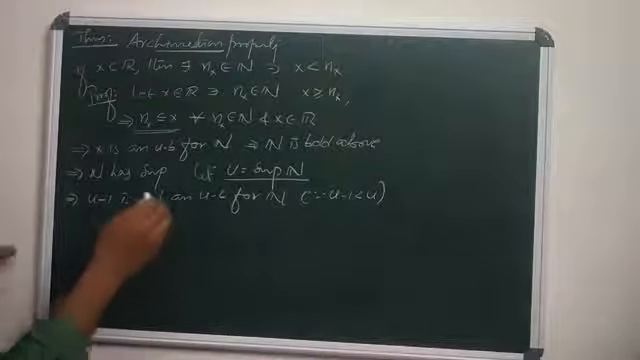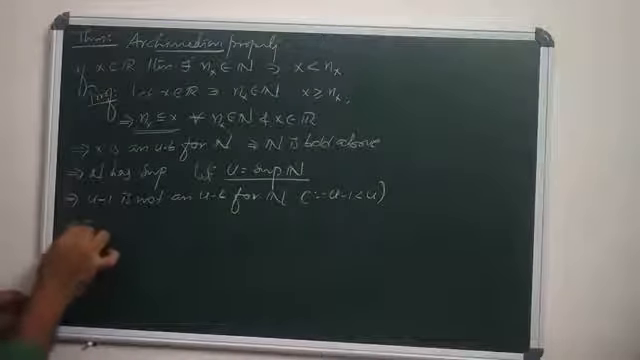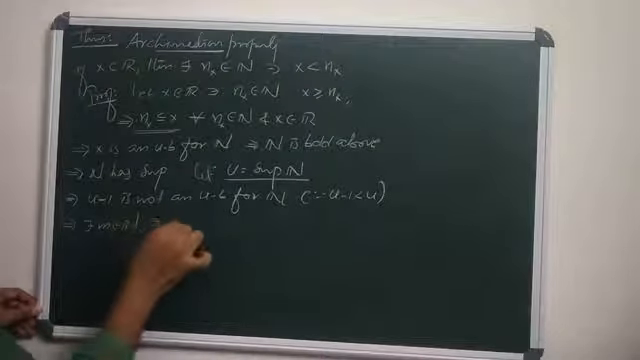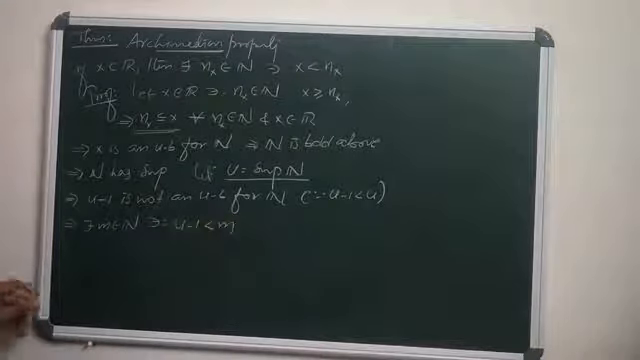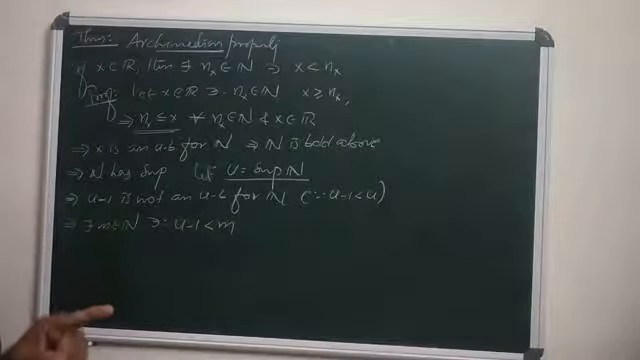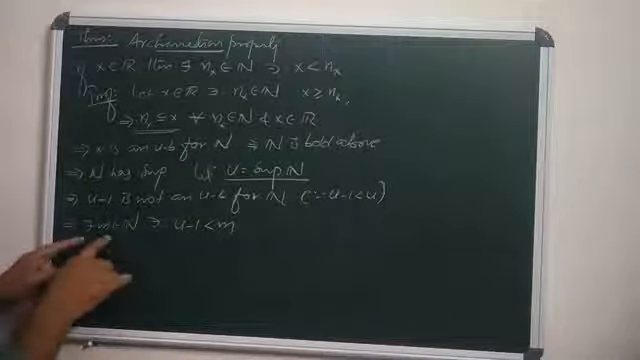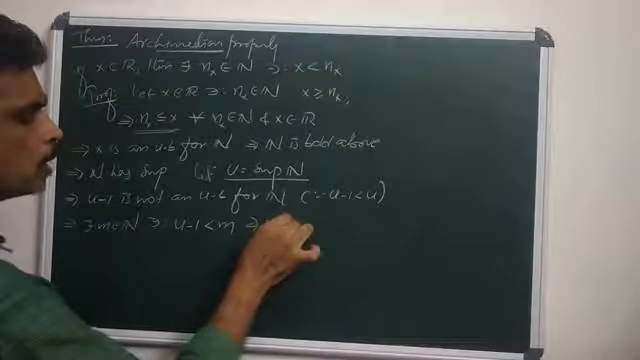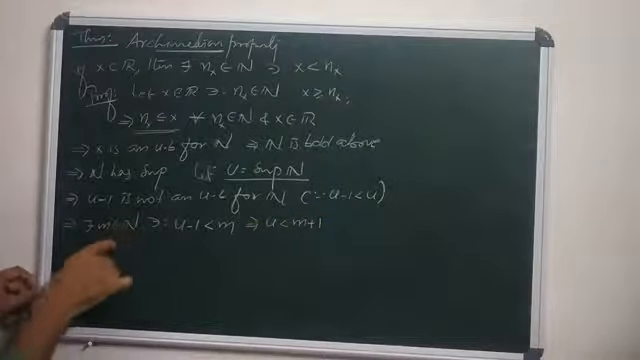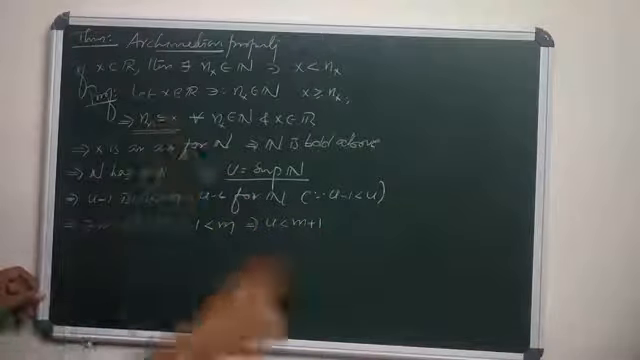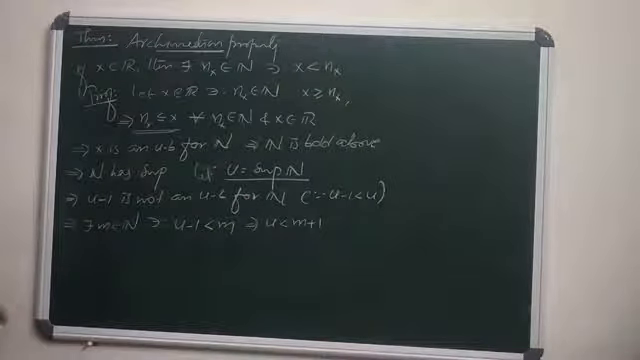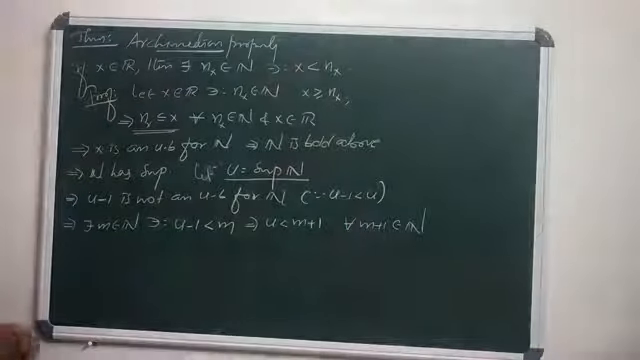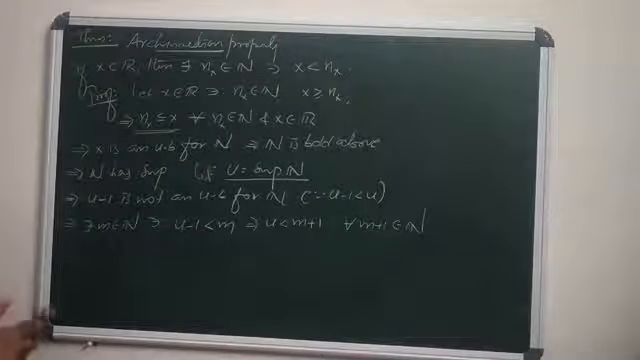Since u minus 1 is not an upper bound, there exists another natural number m such that u minus 1 is strictly less than m. Why? Because u minus 1 is not an upper bound. So there exists m in N such that u minus 1 is less than m. That means u is less than m plus 1. Since m is a natural number, m plus 1 is also a natural number.